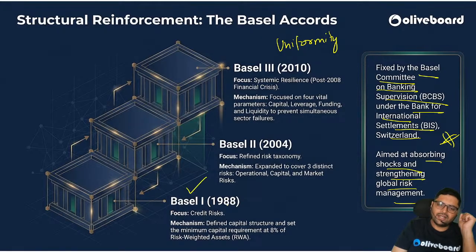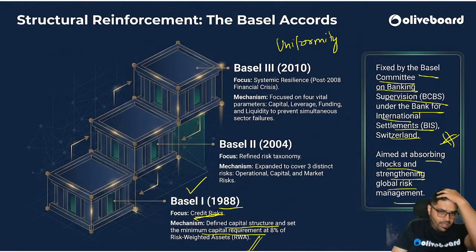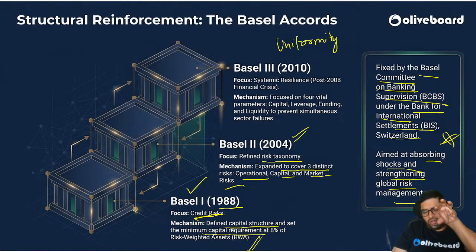So the Basel I committee sat in 1988. Focus was credit risk. It defined capital structure and set the minimum capital requirement at 8% of risk weighted assets. Then came Basel II in 2004. It redefined risk taxonomy. It expanded to cover three distinct risks: operational, credit, and market risk. So it was more concentrated on risk taxonomy.